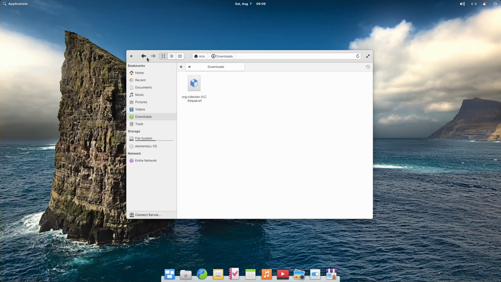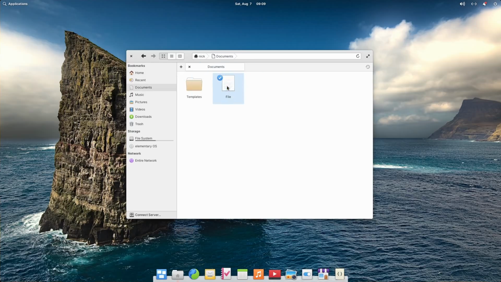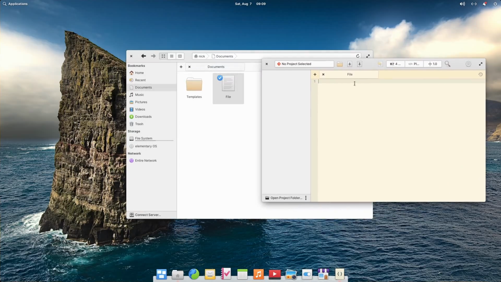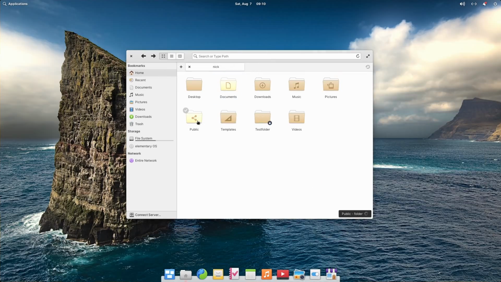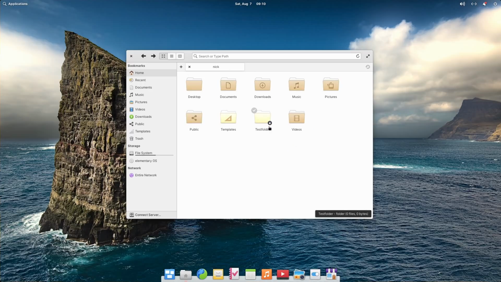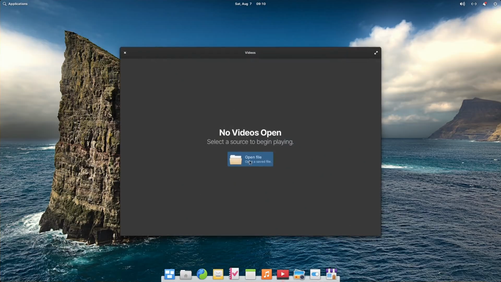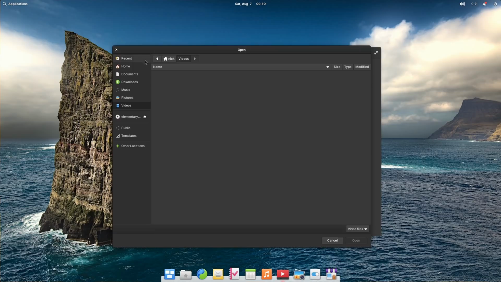The file manager changes a bit in terms of behavior. It used to be single click only to navigate and open files, but now it uses a double click to open files to avoid misclicks and errors. Navigation between folders is still single click. The sidebar has been revamped with nice animations when dragging a bookmark to it. The grid view can now be smaller than before, and emblems have been added to files to communicate permissions or new files added to a Git project, for example. The file chooser is also now provided through Flatpak, so Flatpak apps can always use the right file picker on Elementary OS instead of using the GNOME one or KDE's one.